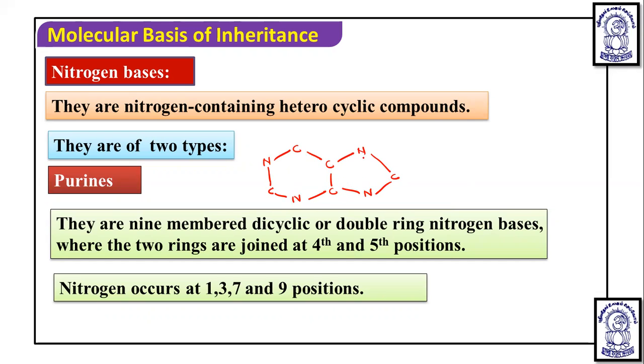So this type of ring is formed. See, this is the first carbon, this is second, this is third, this is fourth, this is fifth, this is sixth, this is seventh, eighth, and ninth position. So on the first, third, seventh, and ninth position, you will see the presence of nitrogen.